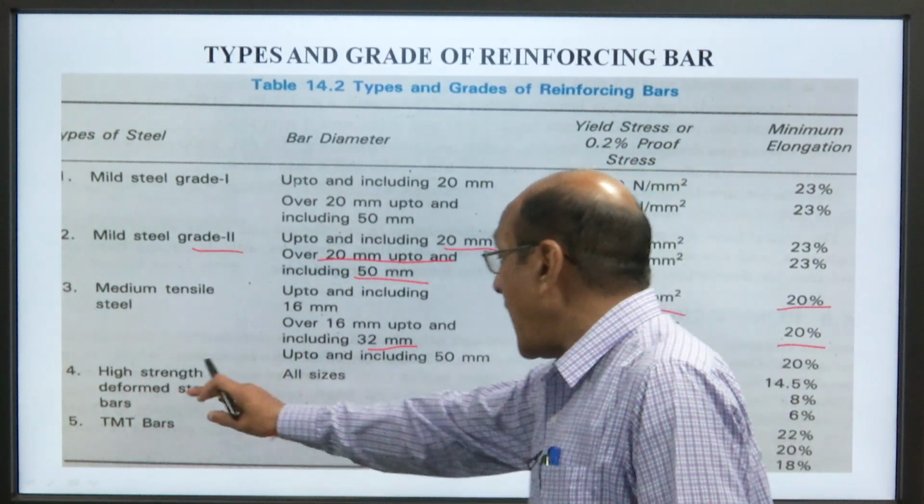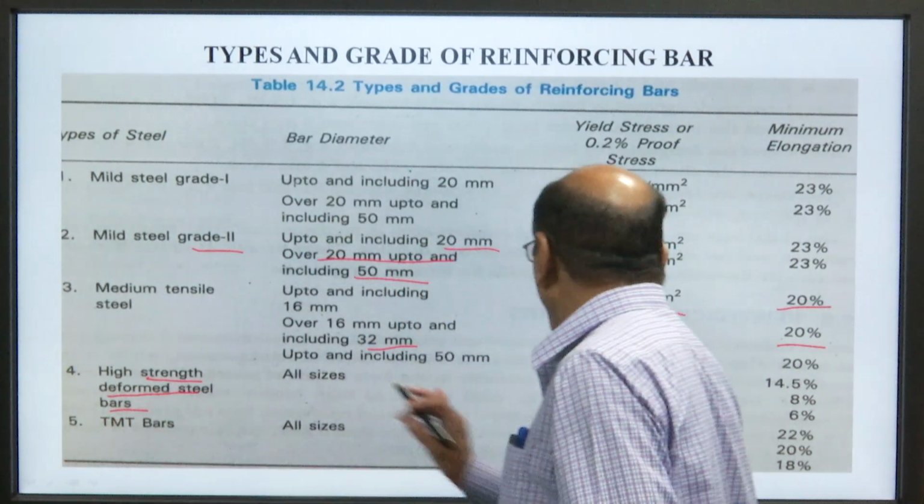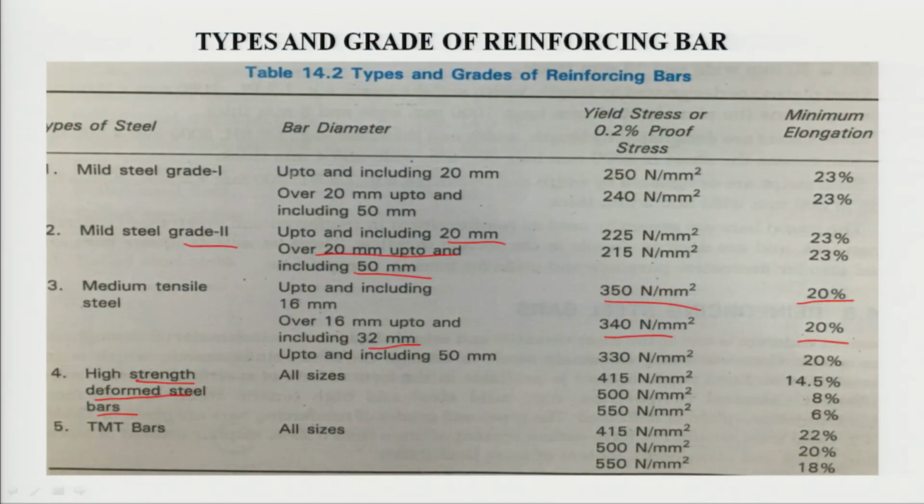For high strength deformed steel bar, for all sizes we have 415 to 550 Newton per millimeter square, and the minimum elongation is from 6% up to 22%. So, these are the type and grade of reinforcing bar.